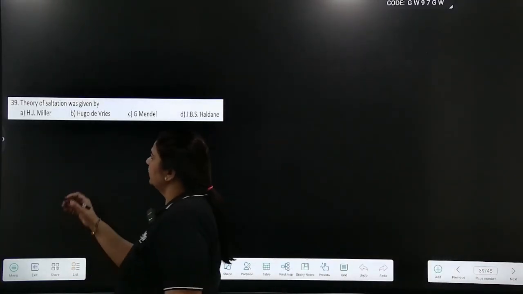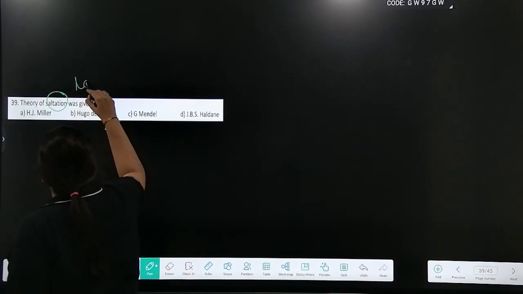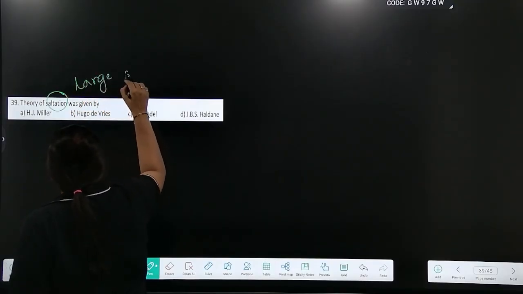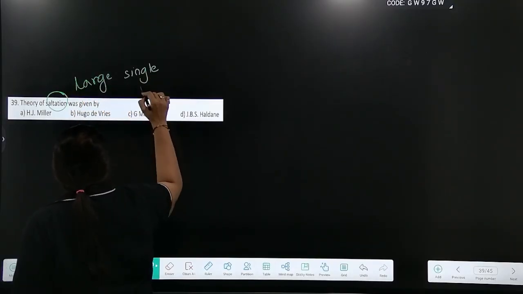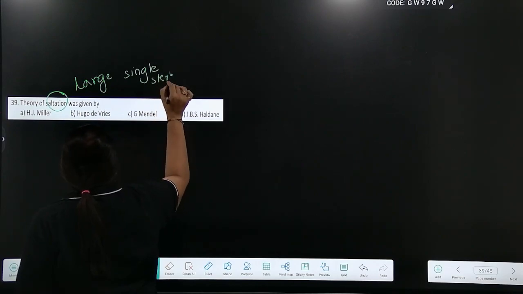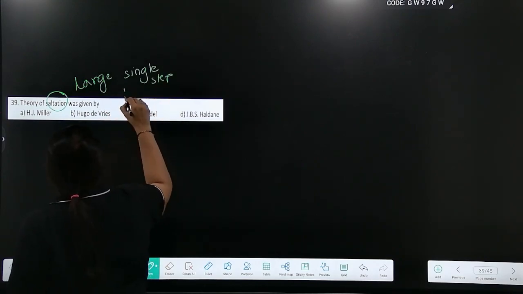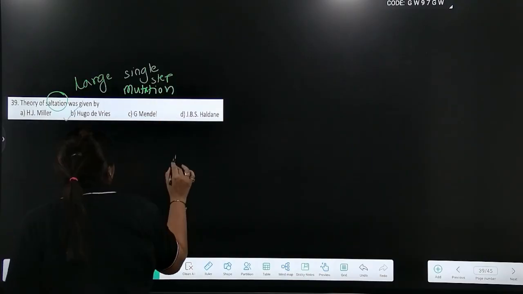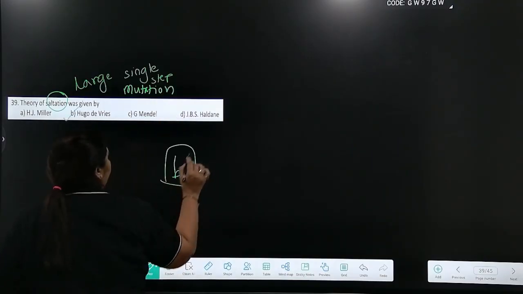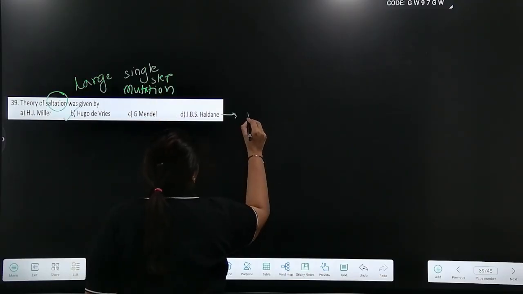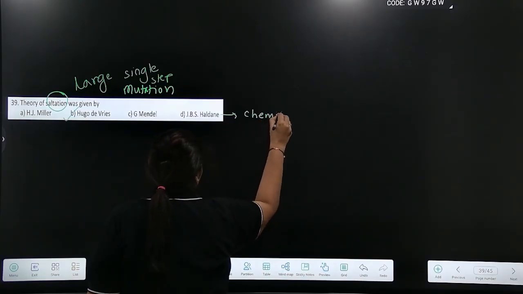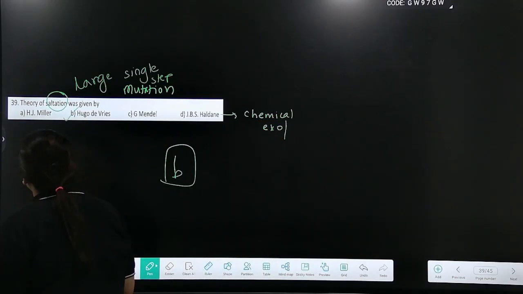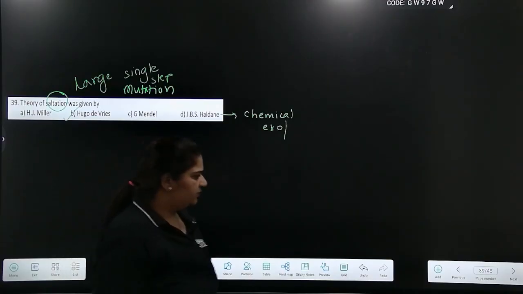The theory of saltation. What is saltation? Large single step mutation. This theory is also called the theory of mutation. This theory was given by Hugo de Vries. Haldane is responsible for chemical evolution. Haldane gave the theory of chemical evolution. Right? Let's go next.